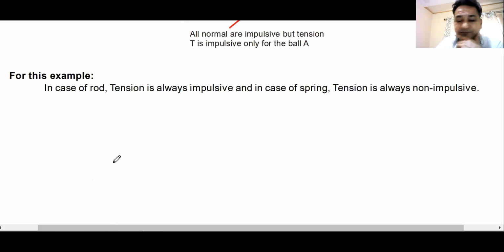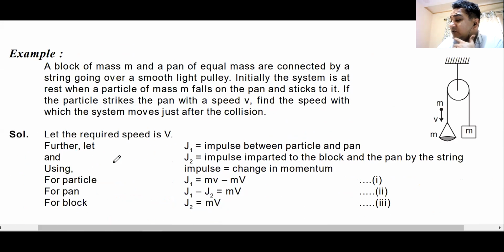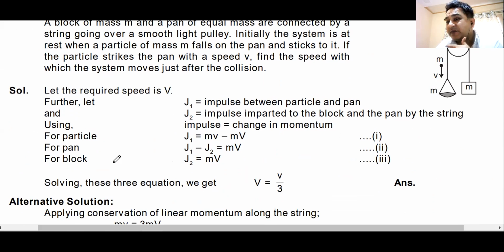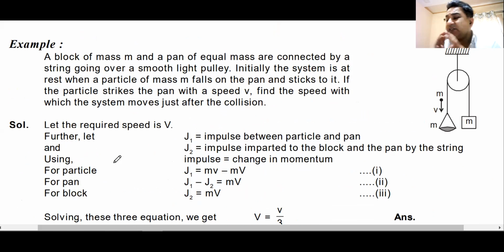So this is how you find in which case what is impulsive, and this is a very famous question that comes. I think this is a question taken from S.C. Verma, given in the solved part. A block of mass small m and a pan of equal mass are connected by a string going over a smooth pulley. So this is M, this is also M.